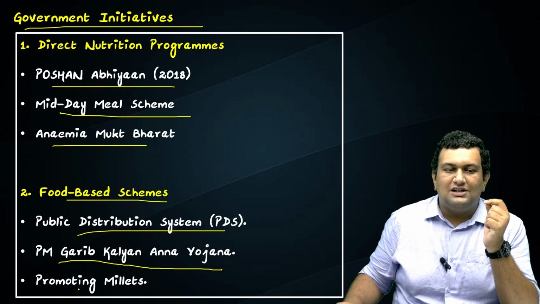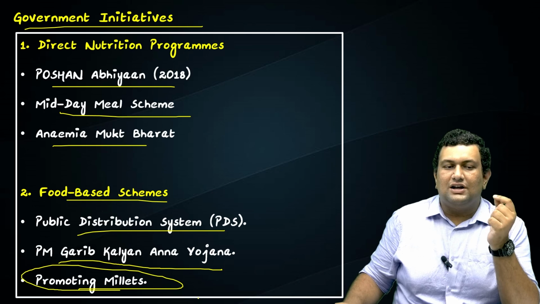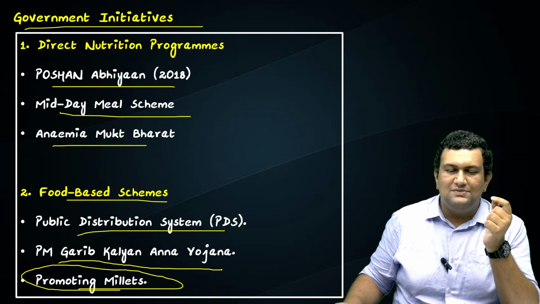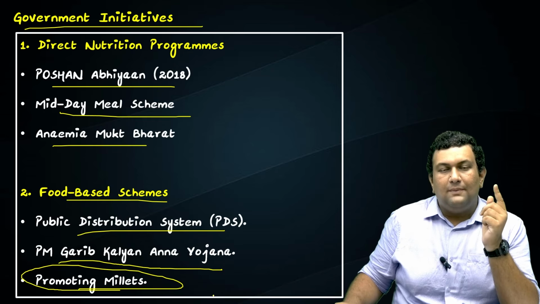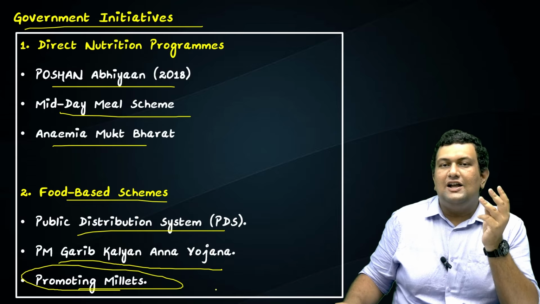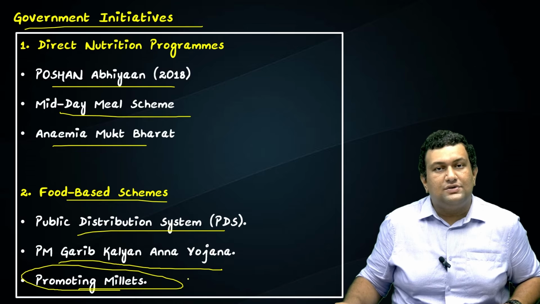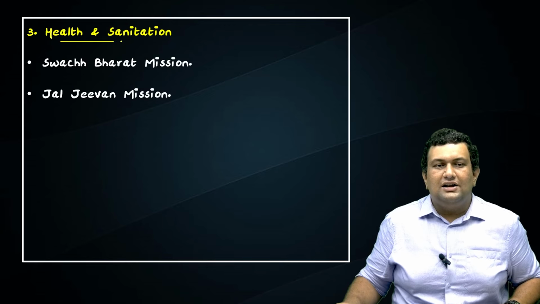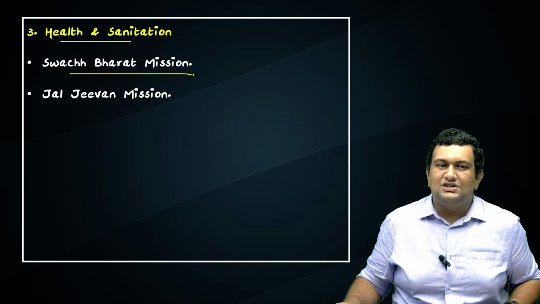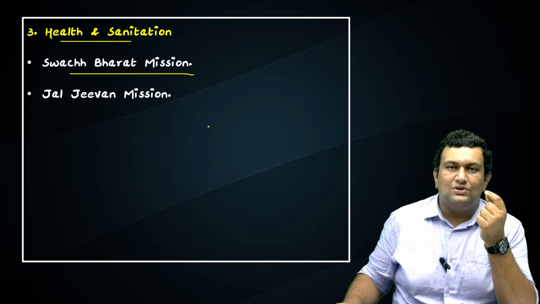We have the important aspect of promoting millets. One of the important topics which can be asked in mains as well as prelims. Millets are also known as nutri cereals or Shri Anna. They are highly climate resilient and also nutritionally dense. So this helps in combating malnutrition. Then under health and sanitation measures, we have the Swachh Bharat Mission, a flagship mission of the government. It focuses on making the country open defecation free.